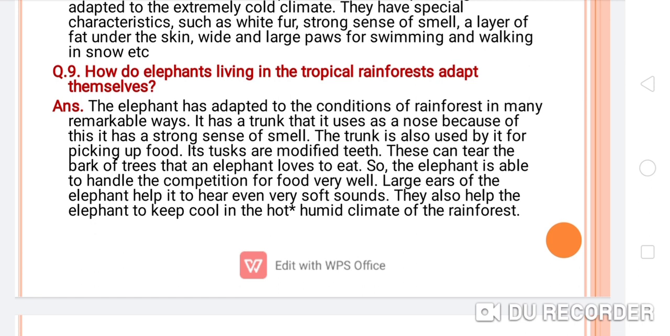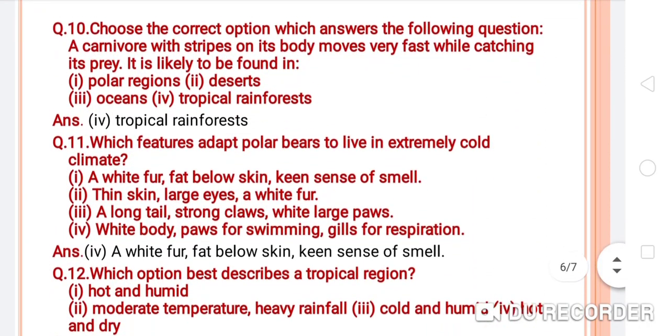So the elephant is able to handle the competition for food very well. Large ears of the elephant help it to hear even very soft sounds. They also help the elephant to keep cool in the hot, humid climate of the rainforest. So these are all the adaptive features of the elephant. So this is very important. Okay, now come to the 10th question.